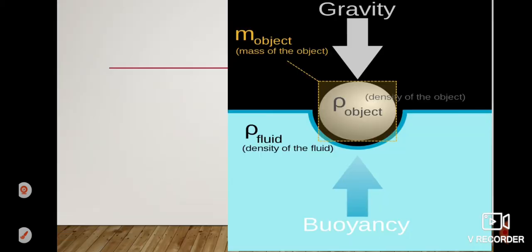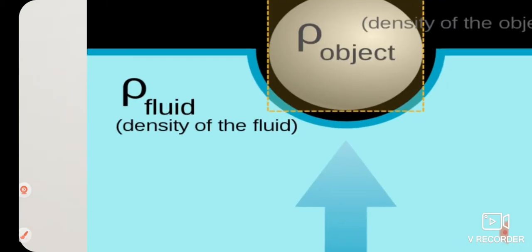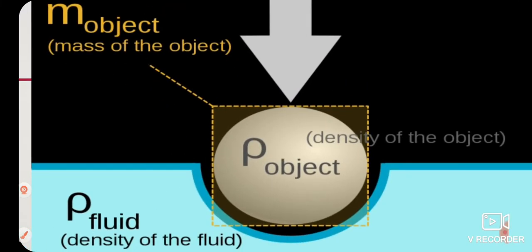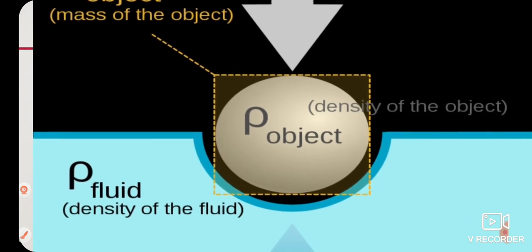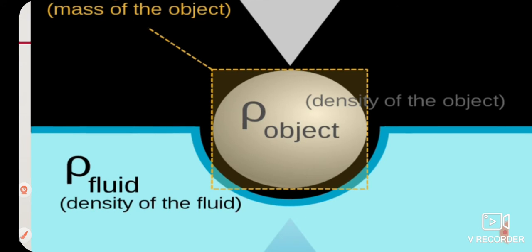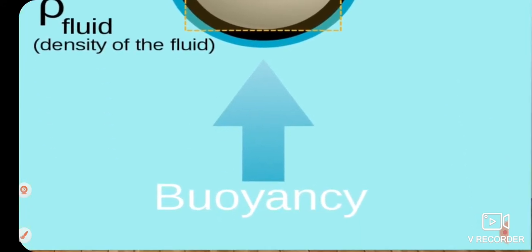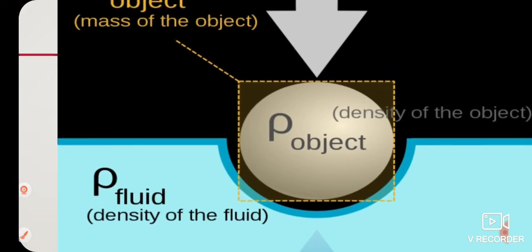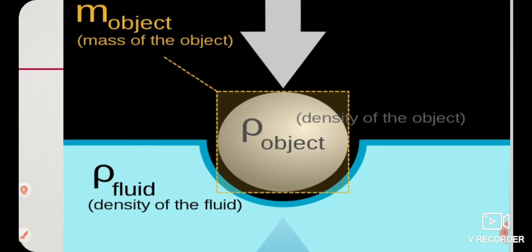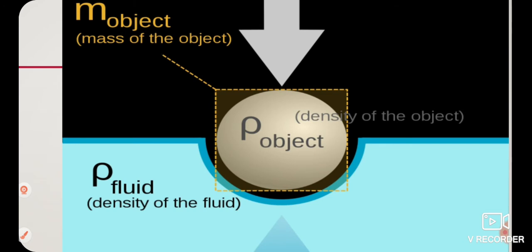Okay, so let's see what is going on here. The mass or weight of the object, it depends on the weight of the object and the density of the fluid. So children, we have not discussed density, but still I am going to tell you about it. Density is mass per unit volume.